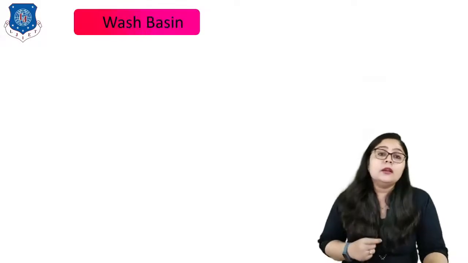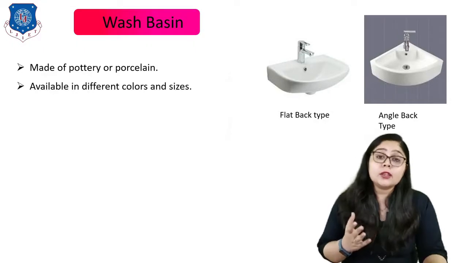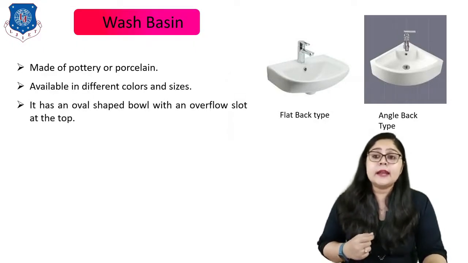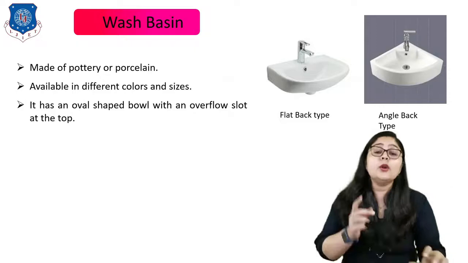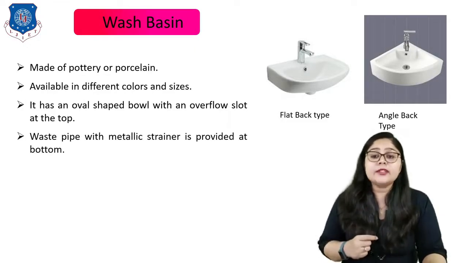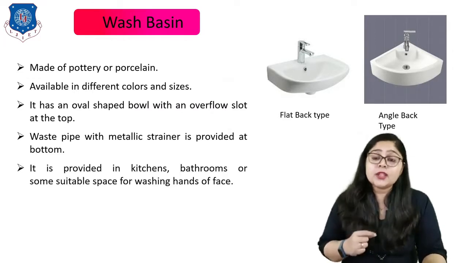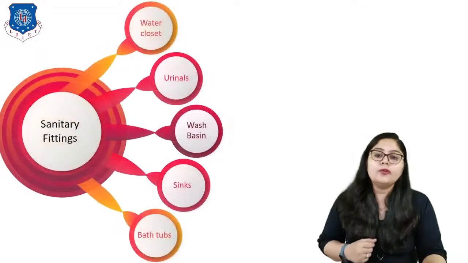Now let us move to the next term, which is the wash basin, which is well known to us. These are made of pottery or porcelain. These are of flat back type or angle back type. They are also available in different colors and sizes, and it has an oval shaped bowl with an overflow slot at the top, right? A waste pipe with a metallic strainer is provided at the bottom, right? It is provided in kitchens, bathrooms or some suitable space for washing hands or faces, right? So this is the concept of wash basin.